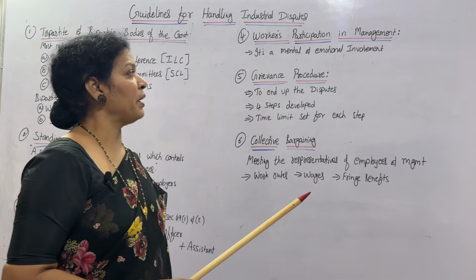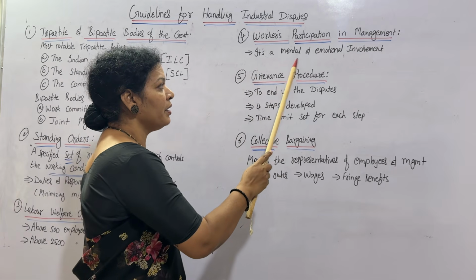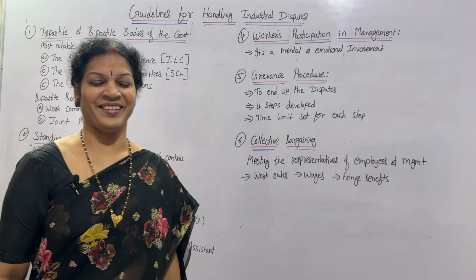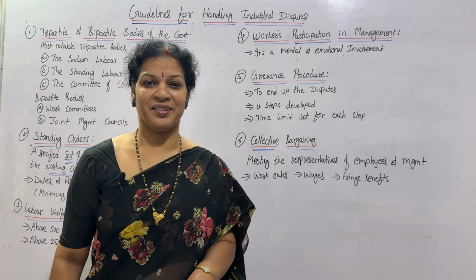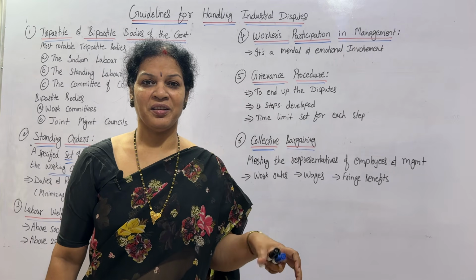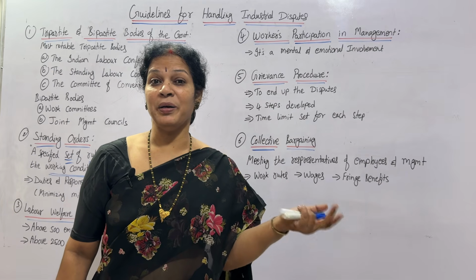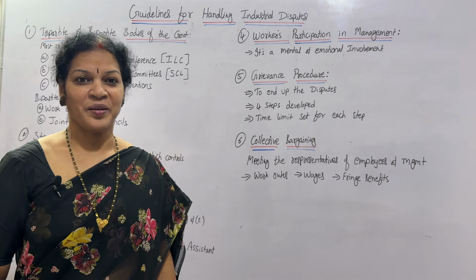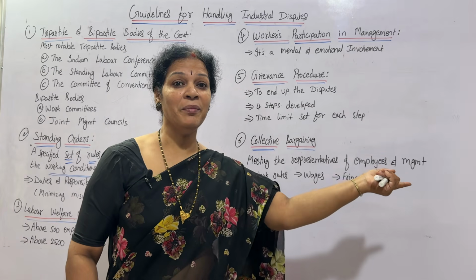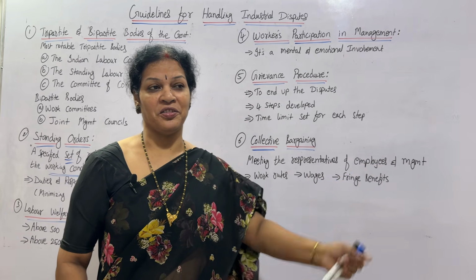Workers' participation in management is a mental and emotional involvement, because mentally and emotionally we are making them close to the management, and that will handle many problems. If a problem comes, these people are going to solve it. The possibility is there if you make them part and parcel of the management decisions.